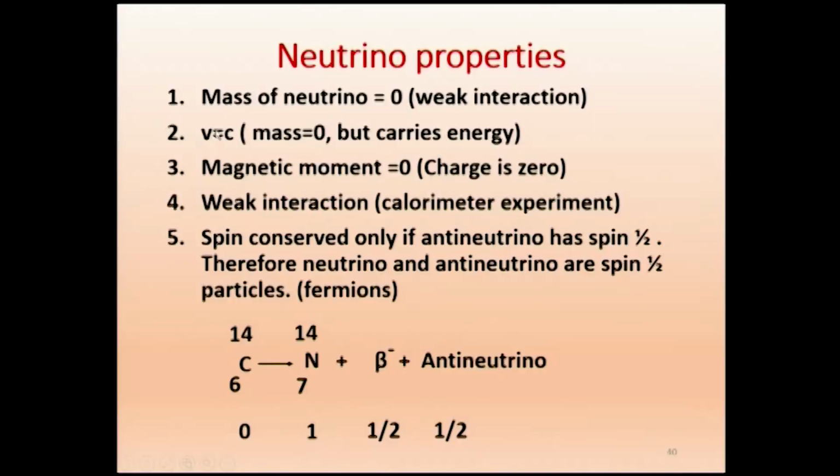And number 2, the velocity is c. The velocity of a neutrino is c, because the mass is 0, but it is carrying some energy. Already we discussed, for a beta decay the difference in binding energy between the parent nucleus and the daughter nucleus is the Q value, the energy that emerges out.